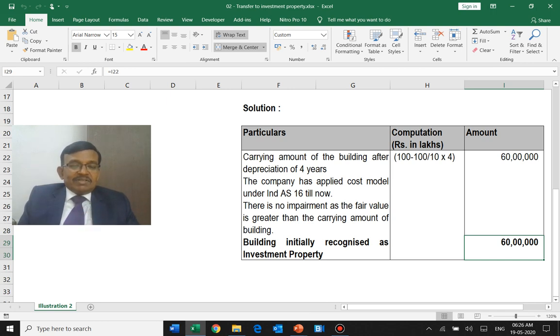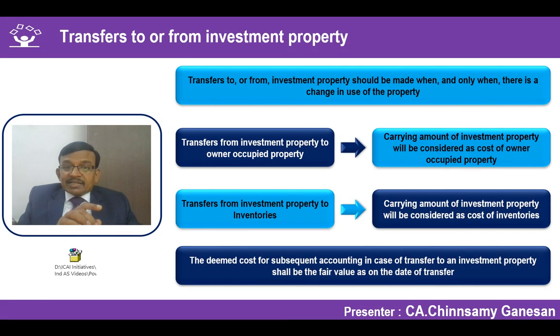That is the reason why the fair value should be considered. Whereas what I have explained earlier is as per Ind AS 40. Here, Ind AS 40 is as per IAS 40. The IAS 40 is missing here, so it creates a wrong understanding. The deemed cost for subsequent accounting in case of transfer to an investment property shall be the fair value on the date of the transfer if the fair value is lower than the carrying amount of the asset. That should be additionally added.